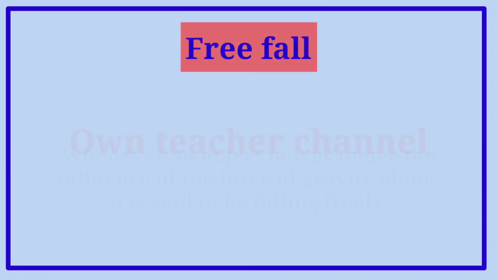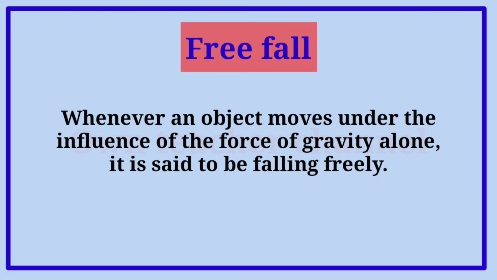Free fall. Whenever an object moves under the influence of the force of gravity alone, it is said to be falling freely. In free fall, the initial velocity of the object is zero and goes on increasing due to the acceleration due to gravity of the earth. The moon and the artificial satellites are moving only under the influence of the gravitational field of the earth, thus they are in free fall.